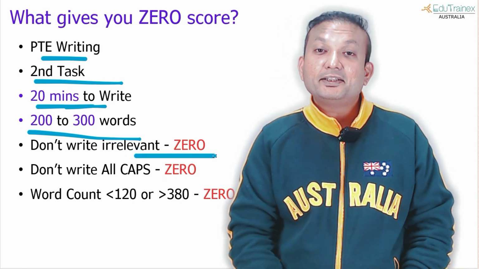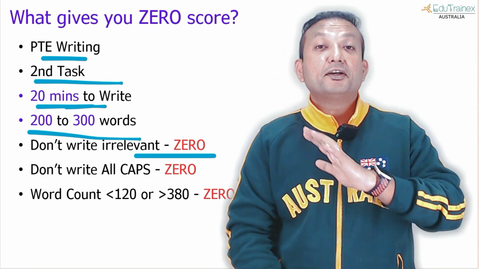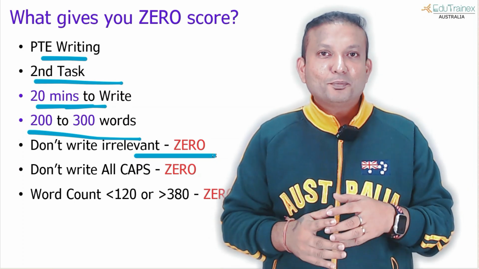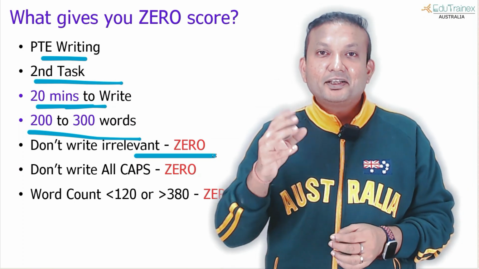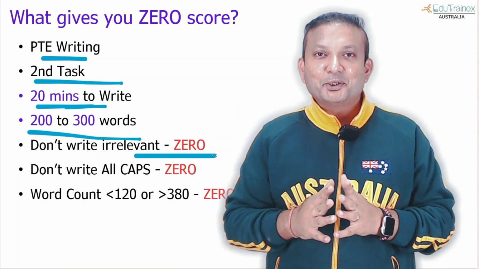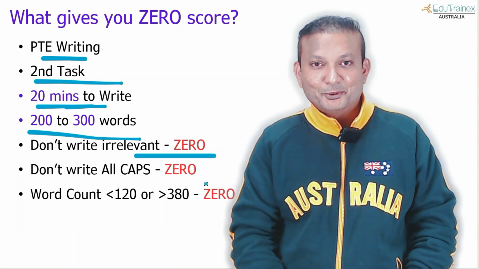If you write anything irrelevant, not just anything, everything irrelevant. So the essay is giving you a topic about working from home or working physically, and then you start writing the tortoise and the rabbit story. That's not going to work out. That will cause you to get 0.